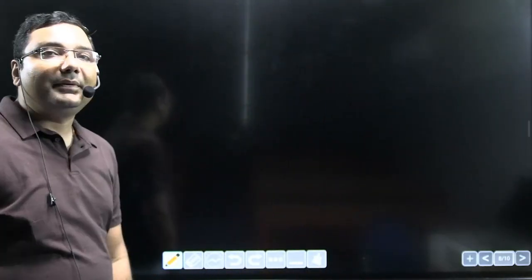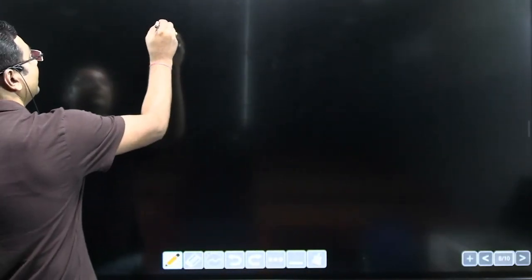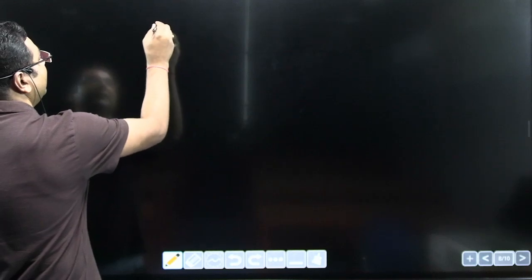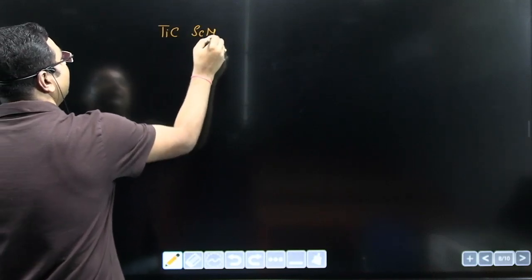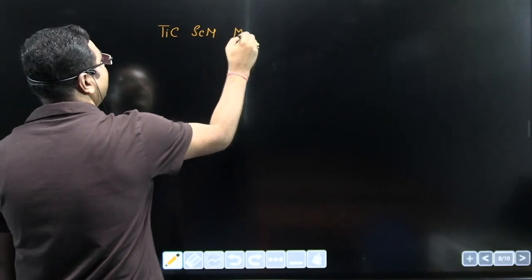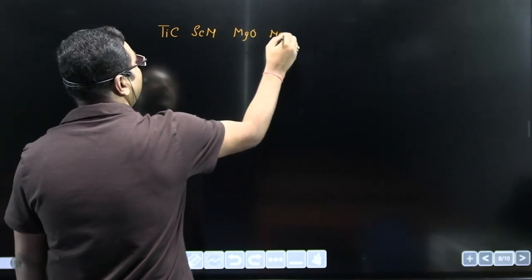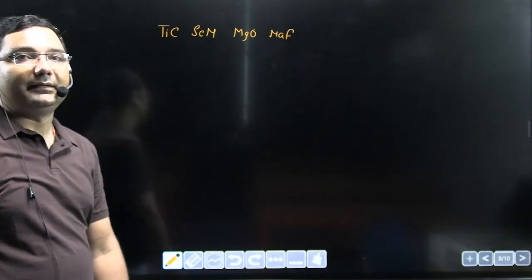Suppose we have to compare bond strength among titanium carbide, scandium nitride, magnesium oxide, sodium fluoride. It's very easy.